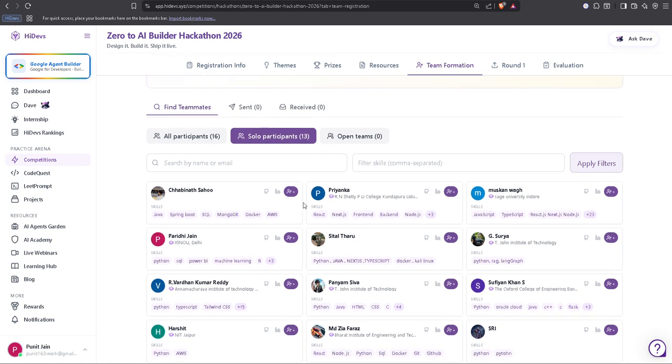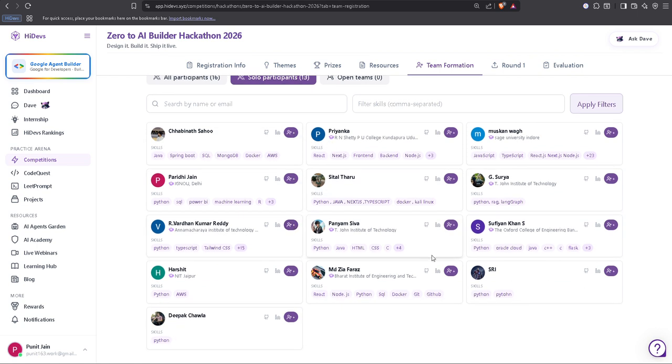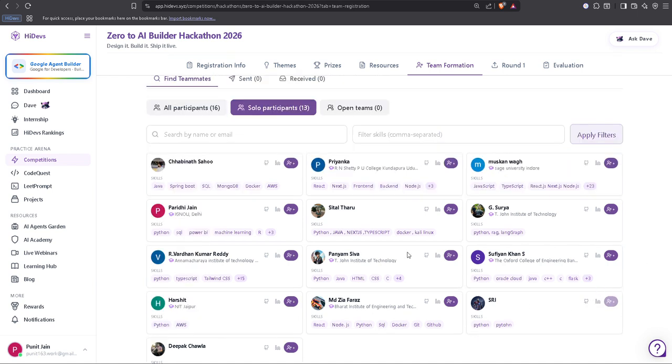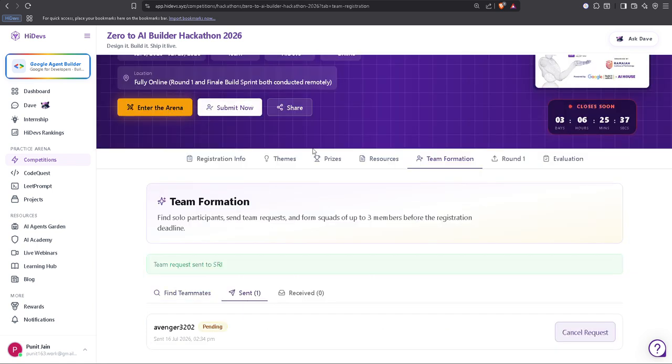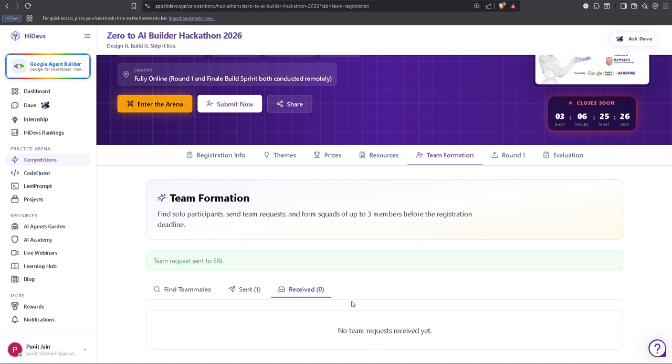And if you have to form a team, you can send a request from here to the one you want. Let's say I want Shri. So I am sending the request to him regarding that. Please join my team. Okay. So yeah, as soon as he accepts the request, you will both form a team, and if he rejects, it will come here. And if any request is received by you, here it will be updated.